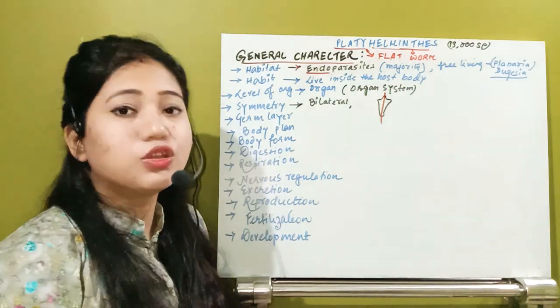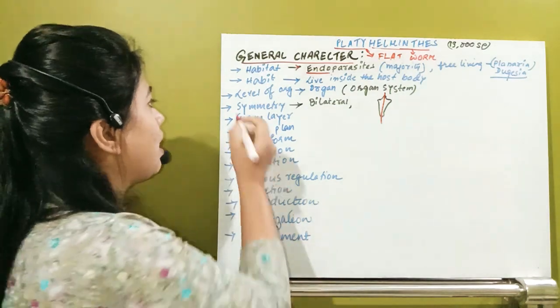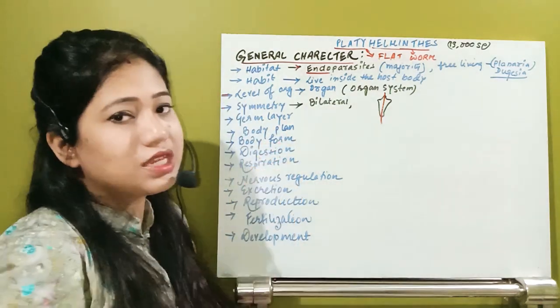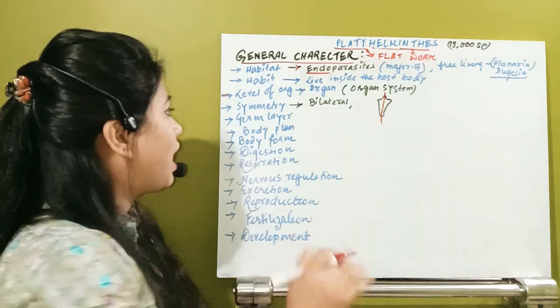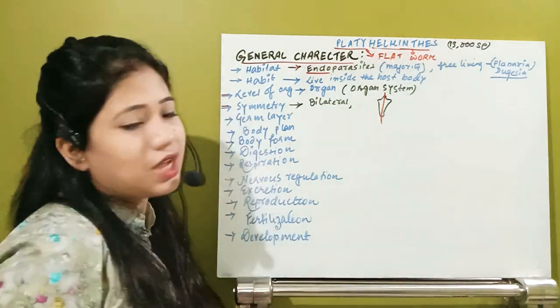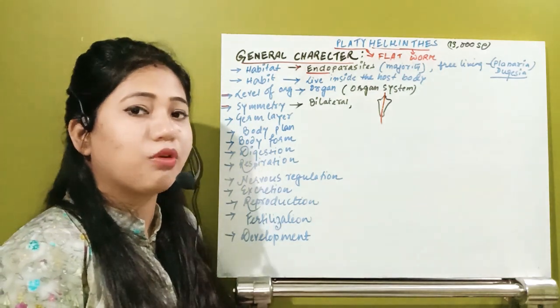Once again, this is a new characteristic in them. In the phylum Platyhelminthes, what happened? The level of organization is different from the ctenophores and the cnidarians, and for the first time the symmetry becomes bilateral. Remember, this point is important.